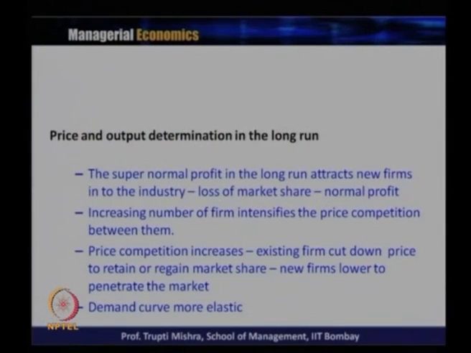So, in the long run, supernormal profit attracts new firms to the industry, which leads to loss of market share and normal profit. Increasing the number of firms intensifies the price competition between them. Price competition increases, existing firms cut down price to retain or regain market share, new firms lower prices to penetrate the market, and the demand curve becomes more elastic. So, let us understand this long run equilibrium, how the demand curve is more elastic when there is a supernormal profit in the market.